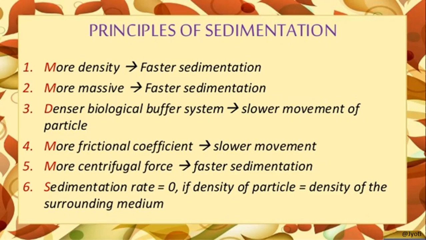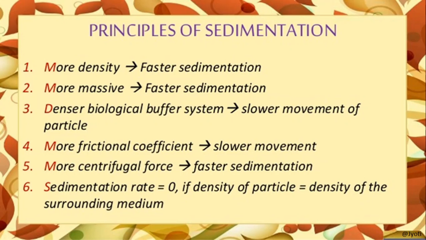Now let me tell you what exactly this S is. The S stands for sedimentation coefficient. So when the scientists wanted to identify the structure, that is ribosome, they centrifuged the homogenized cell.